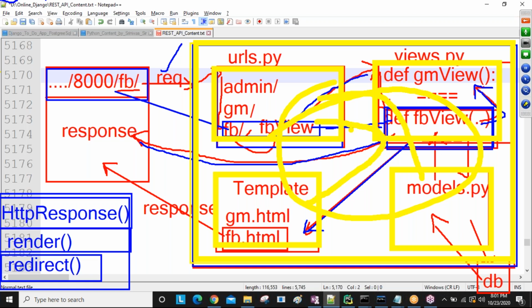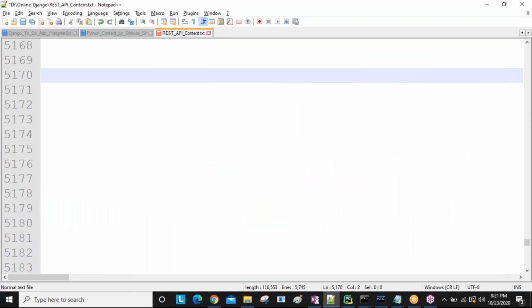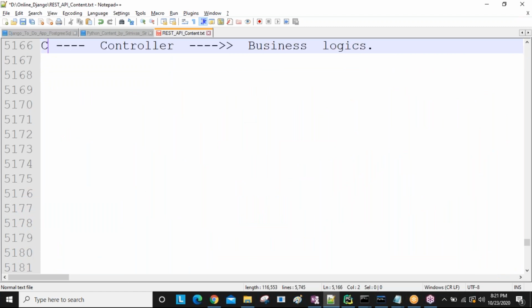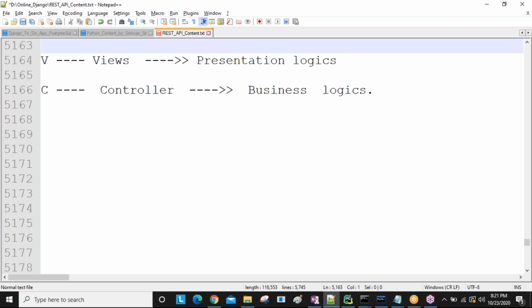Understand this one? Then what is the use of the HttpResponse method, what is the use of the render method, what is the use of the redirect method. Not only these methods, so many methods are there, but these three are the major methods. As a Django developer, you need to have knowledge about these three methods. N number of times we are going to discuss these three methods, guys. Clear this one?